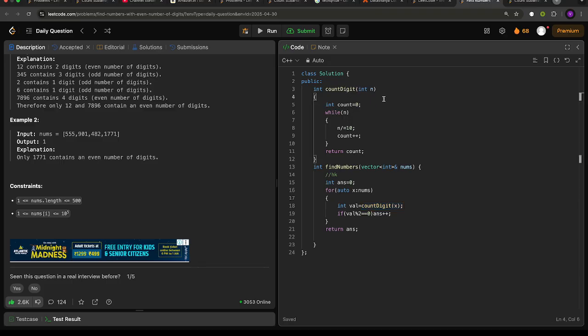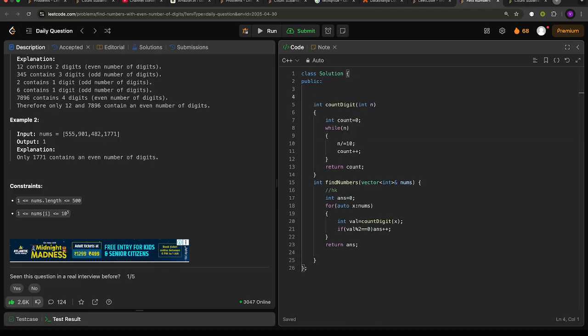So over here in this function we are declaring one variable count for storing the number of digits of a number. Then in a while loop we are dividing the number by 10 on each iteration and incrementing our count, and at the end we are returning the count value. So let me explain how this is working, how it is counting the number of digits.